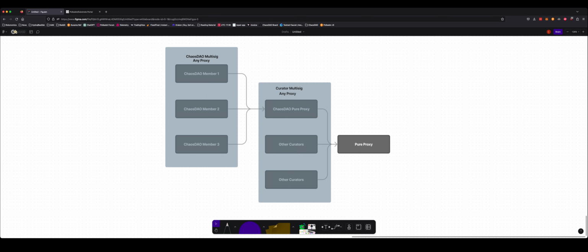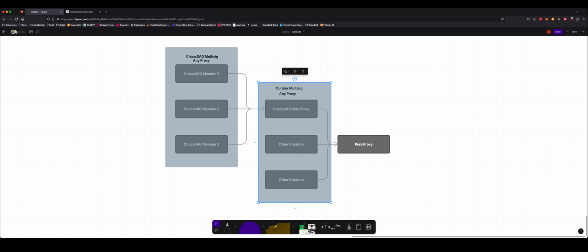So in this case, this curator multisig any proxy would be able to, once it comes to consensus, tell this pure proxy to initiate any transaction on the blockchain. Now let's dive into why this setup is important or good to use for a bounties curator team. The pure proxy on the right hand side would be the account that is assigned to the bounty on chain that can tell the bounty to spend funds and stuff of that nature. That pure proxy gets told what to do by the multisig, which is the any proxy.